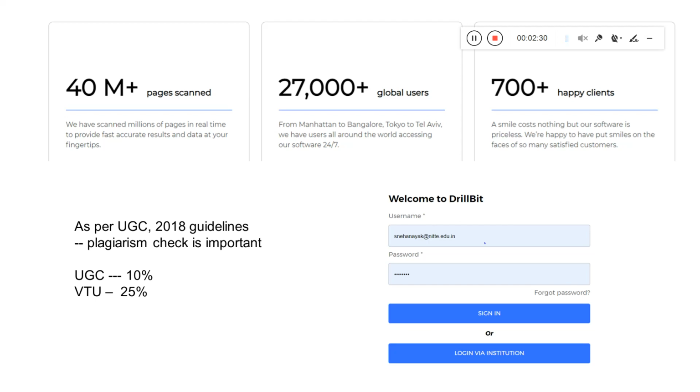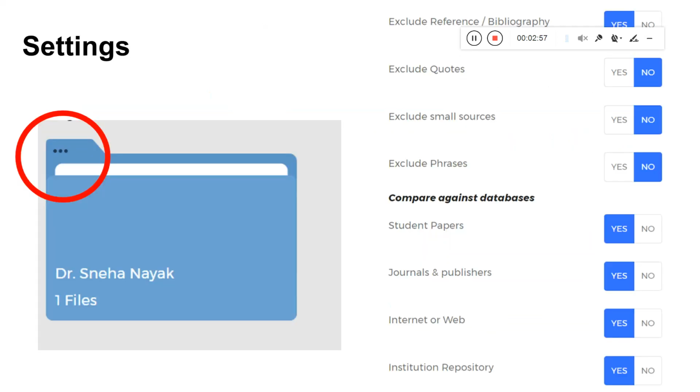Coming to Drillbit, first of all, you need to have login credentials to use this. You can ask the admin, that is, for a particular organization, the librarian will be the admin. You can request the username and password, and he or she can provide you the credentials by talking to Drillbit. Drillbit will give you the username and password, and once you have them, you can activate your account, and that's how you can use Drillbit.